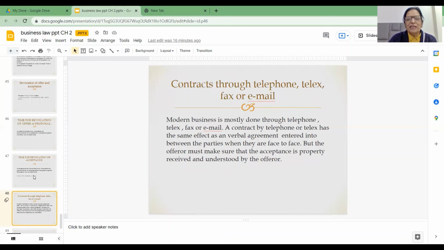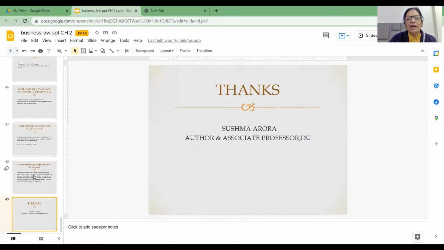So Section 5 provides, friends, the time limit within which the offer can be revoked. So offer can be revoked at any time before it is accepted by the acceptor, and acceptance can be revoked at any time before it reaches the offerer. Once the acceptance has reached the offerer, then neither offer nor acceptance can be revoked.